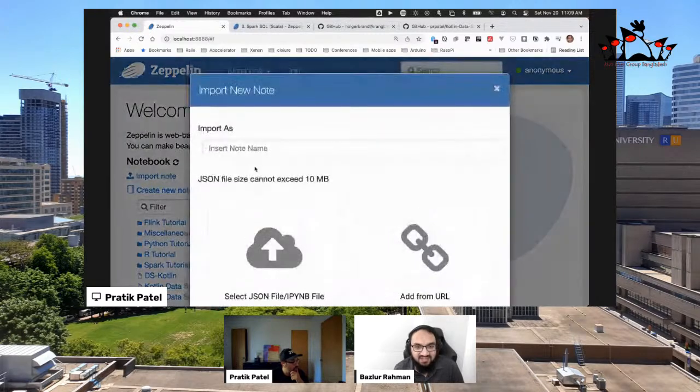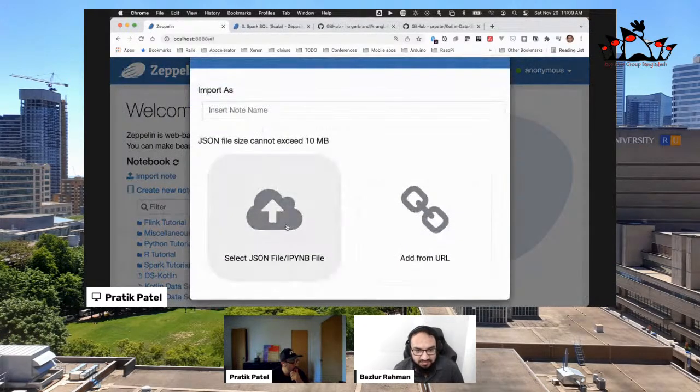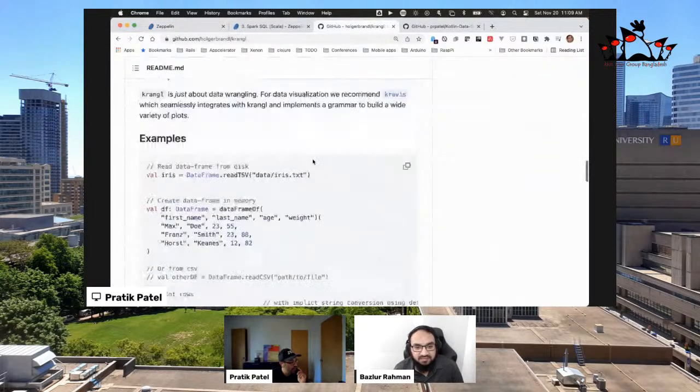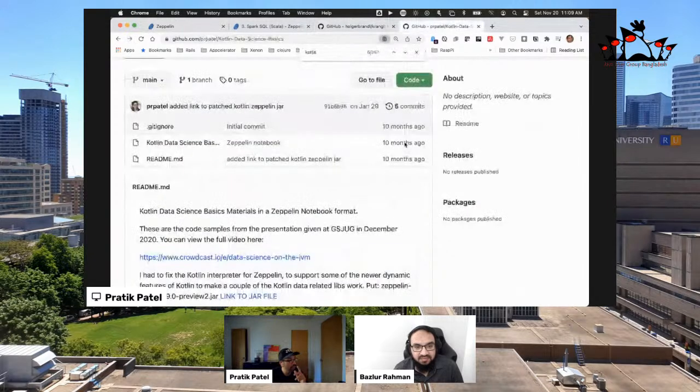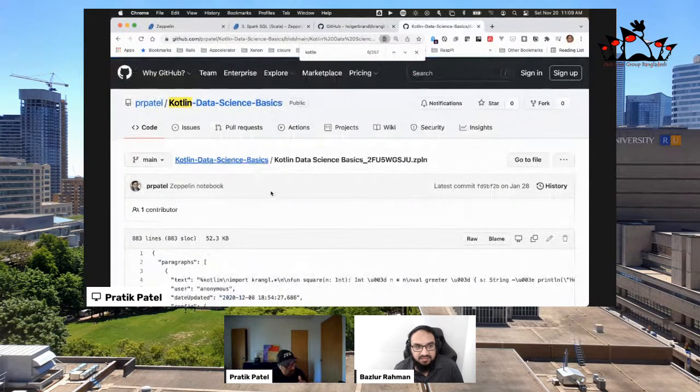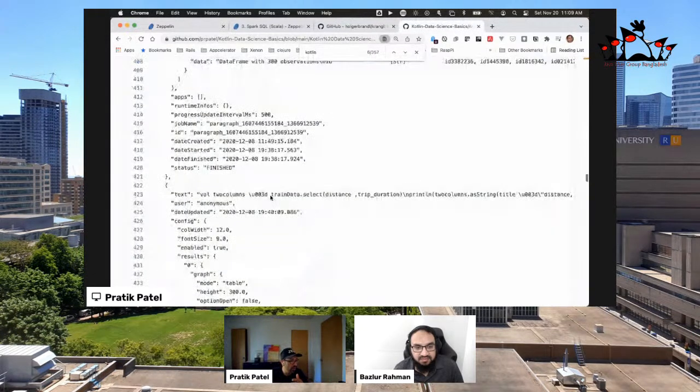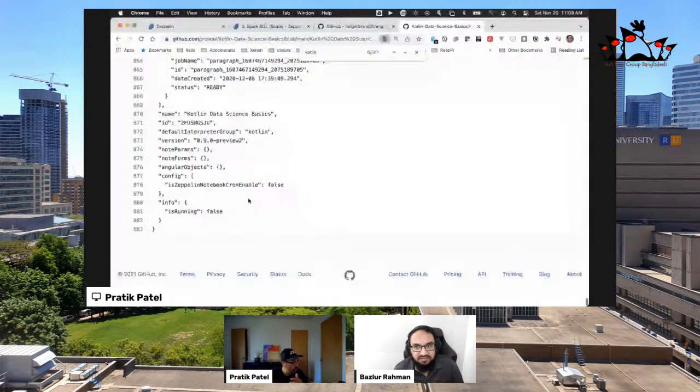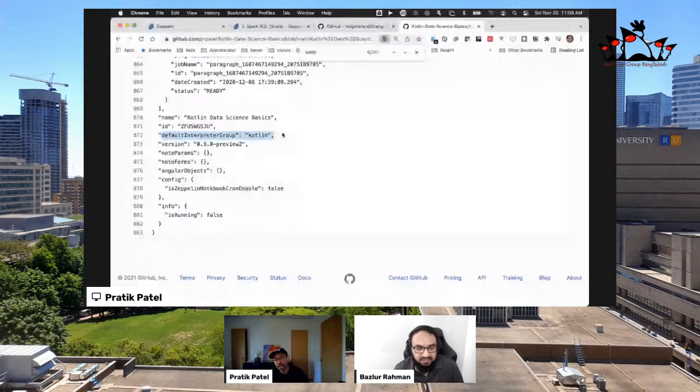It's import notebook, and then you give it a name, and then you can just add it directly from the URL. But if you do this, remember that after you've imported it, you'll have to shut Zeppelin down, and then go all the way to the bottom and ensure that this says Kotlin as the default interpreter group. Otherwise, things won't work.